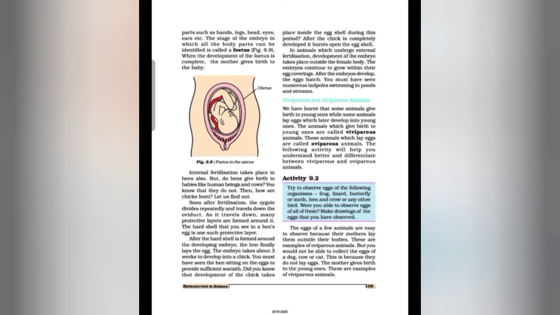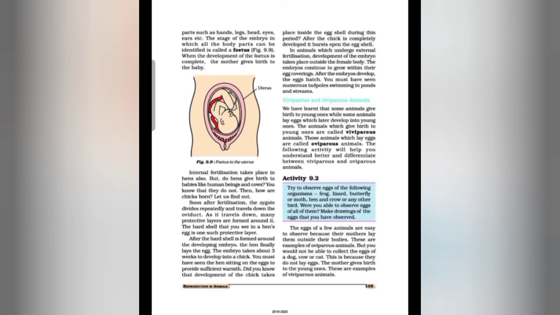So students, internal fertilization takes place in hens also. But do hens give birth to babies like human beings and cows? You know that they do not. Then how are chicks born? Let us find out. Soon after fertilization, the zygote divides repeatedly and travels down the oviduct. As it travels down, many protective layers are formed around it. The hard shell that you see in a hen's egg is one such protective layer.